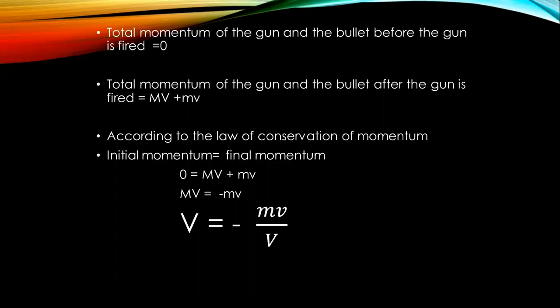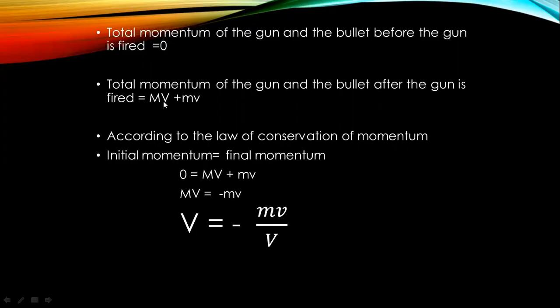Okay. Now, according to the law of conservation of momentum, consider the total momentum of the gun and bullet before the gun is fired, you can say before collision. Before firing, that is equal to 0, because before firing, the gun and bullet are both at rest. So in the formula mv, when you put velocity equal to 0, you will get 0 on the left-hand side of the equation.